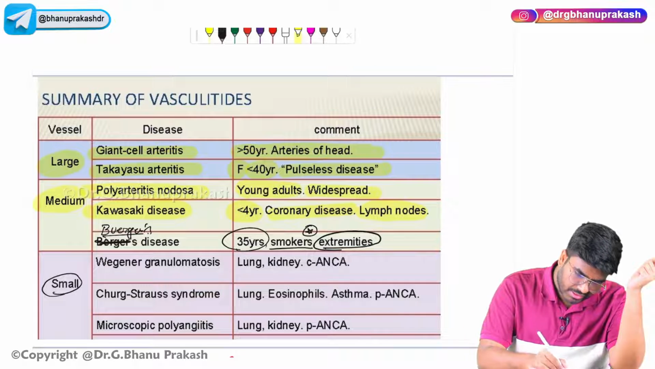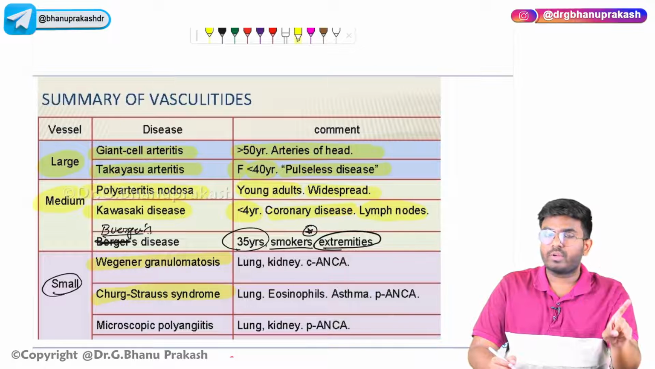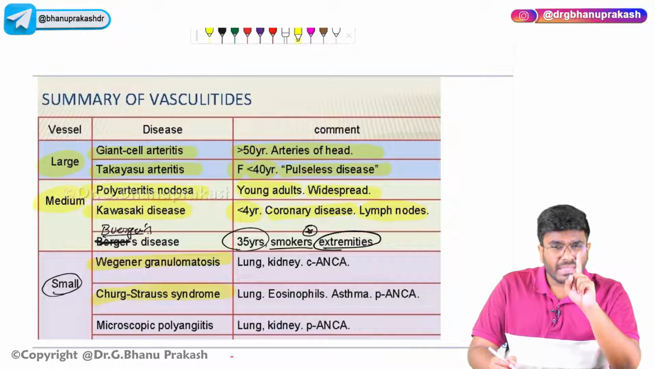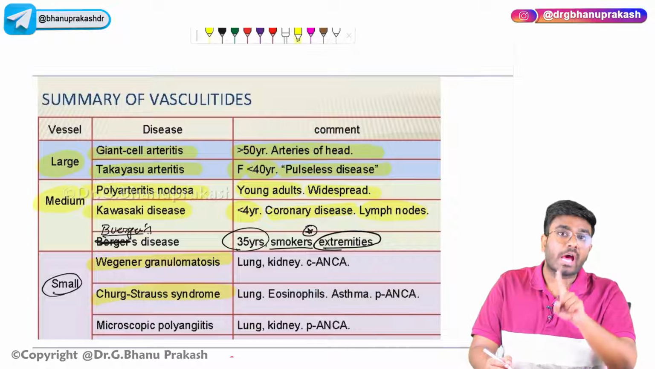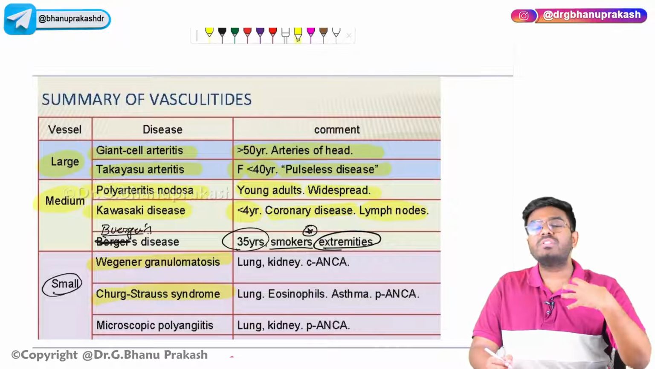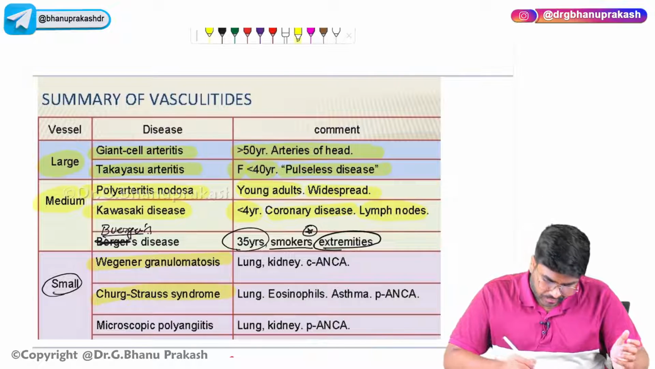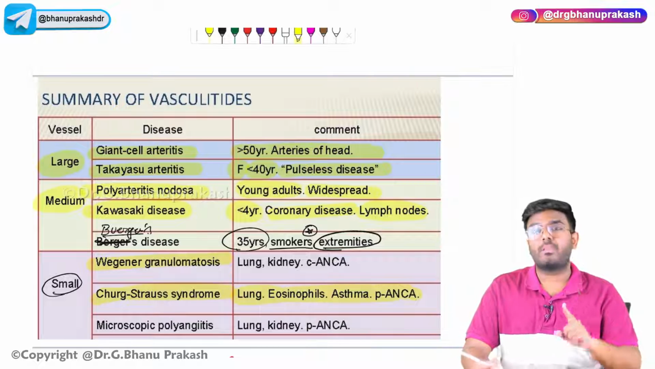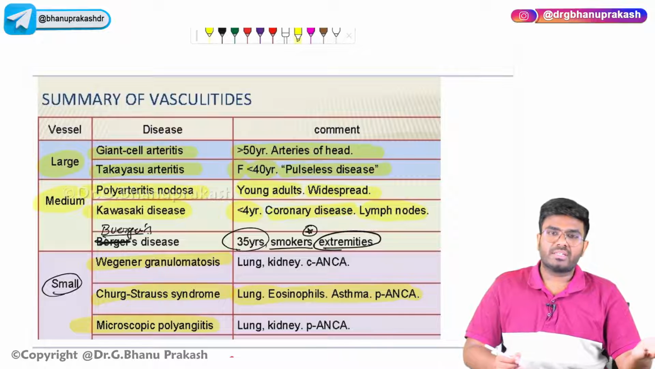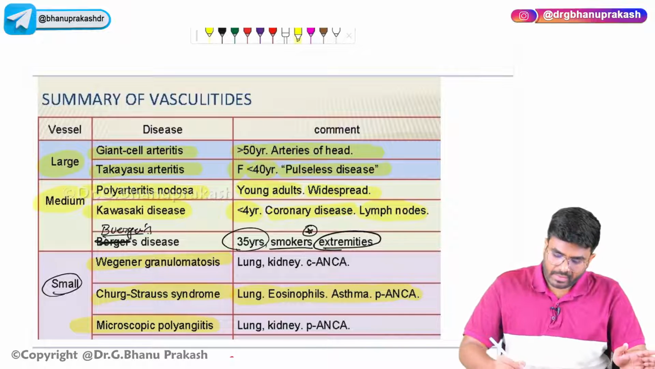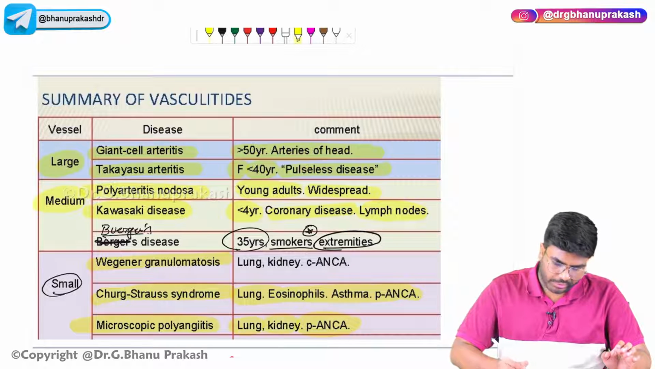And Churg-Strauss syndrome. Lungs are going to be affected. Kidneys are going to be affected. Churg-Strauss syndrome is the eosinophilic vasculitis. Eosinophilia will be there, asthma will be there, rhinitis will be there. Eosinophilic infiltrates go into the heart and cause congestive heart failure. Churg-Strauss has P-ANCA positivity. And the last one, microscopic polyangiitis, also called microscopic PAN, which is P-ANCA positive. Lungs and kidneys are going to be affected.